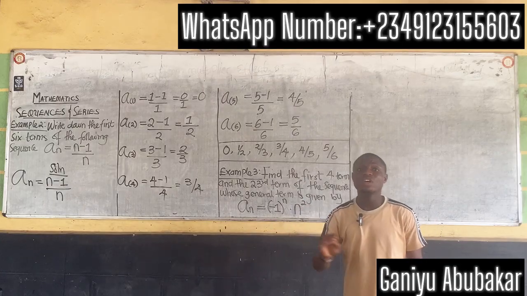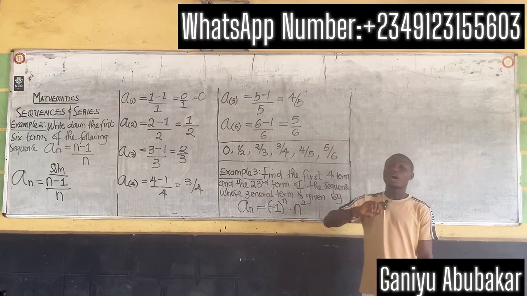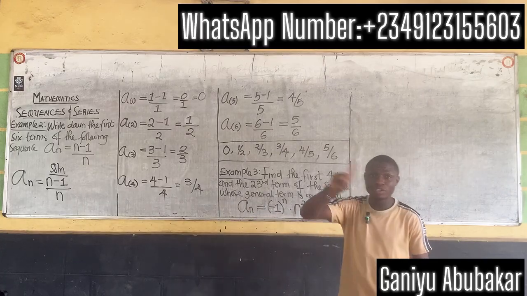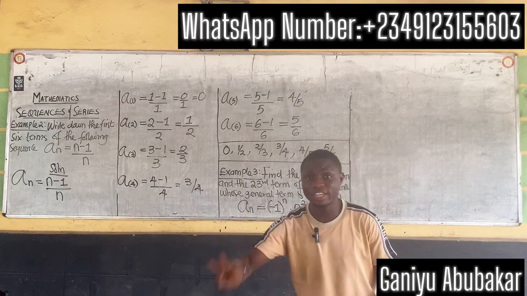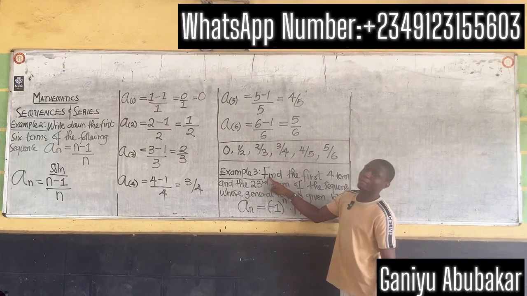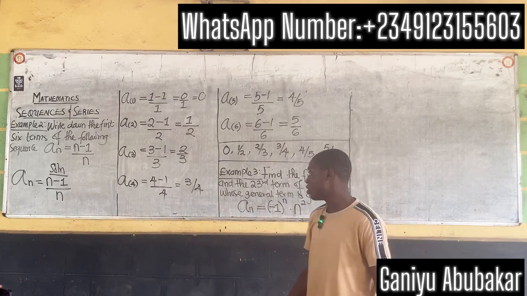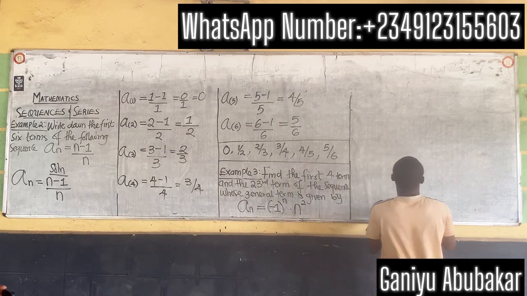In this case, we are asked to find the first 4 terms. So it means I'll put n as 1, n as 2, n as 3, and n as 4. And mind you, we also have to find the 23rd term, so I'll put n as 23 for the final solution. So let's get this done, please. Solution.